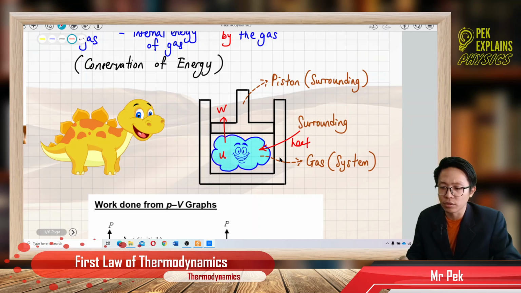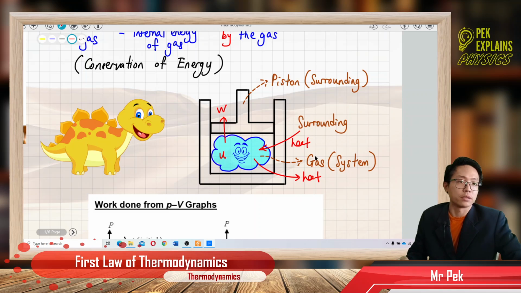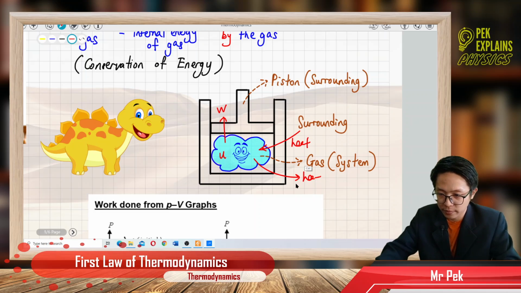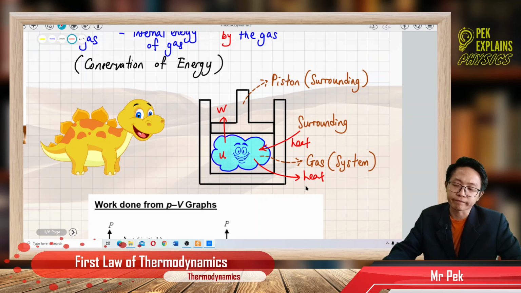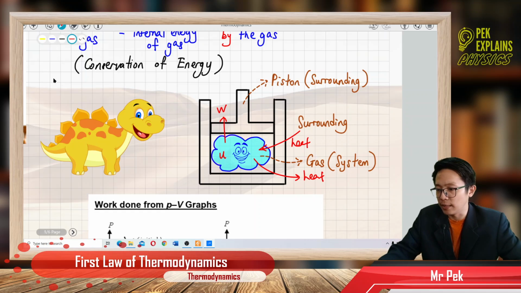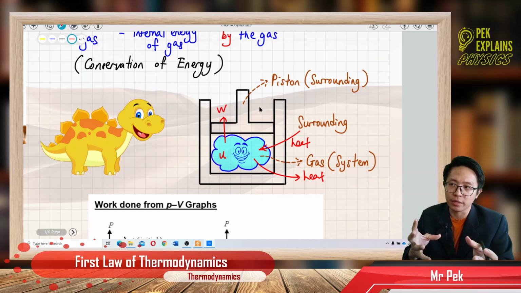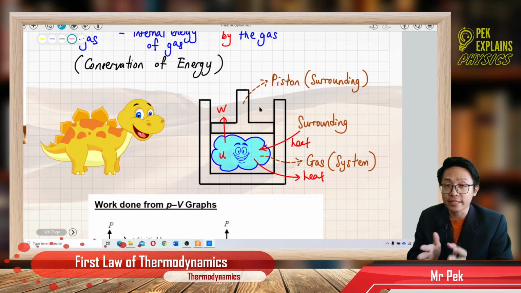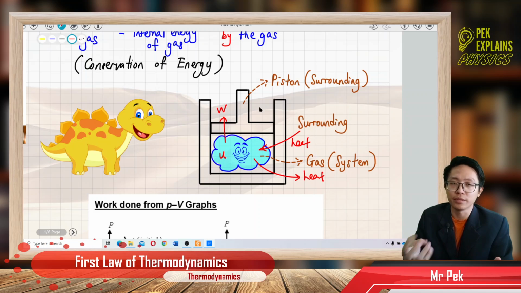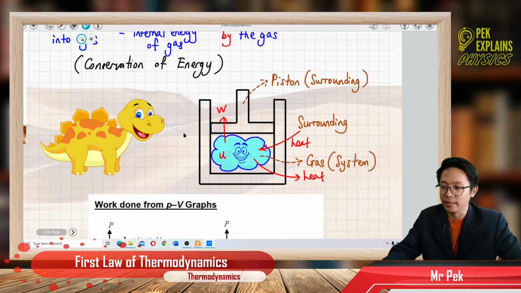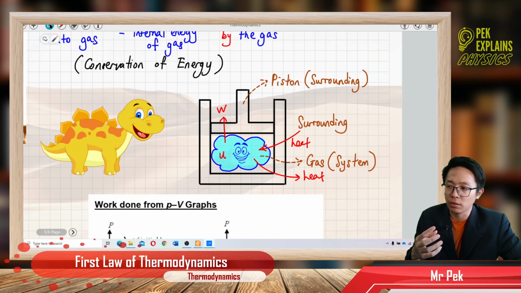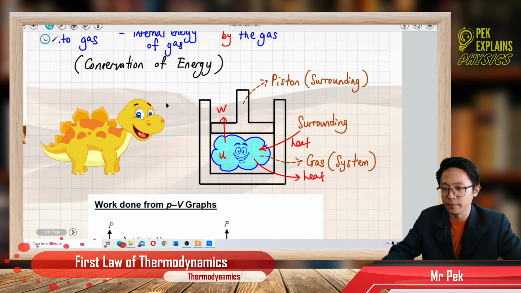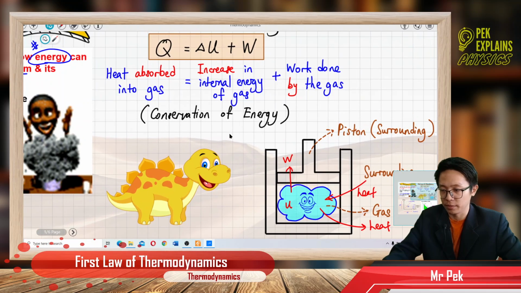Even energy can also be transferred out from the gas to the surroundings in the form of heat. That is called heat loss. In the form of heat, energy maybe can be lost. So this describes how the energy is transferred between the gas system and the surroundings. So this is thermodynamics. I will elaborate more on this energy transfer inside this chapter.